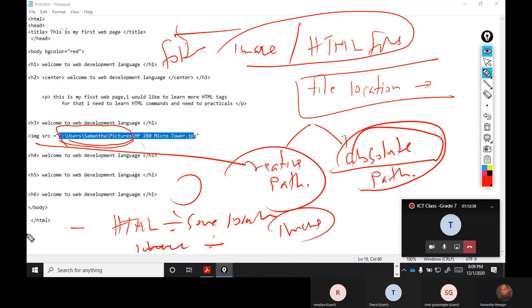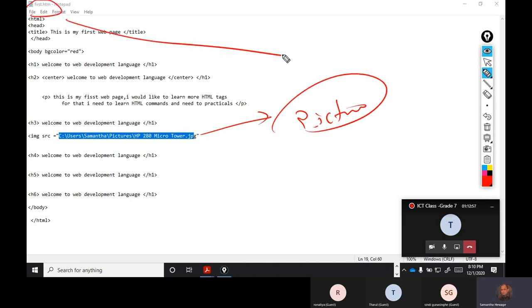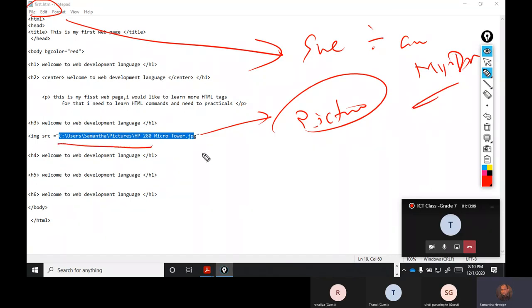Got it? So that's what I gave, because this image, the computer image, is in the documents. But this image file is in the pictures. But this HTML, first.html, is saved in another location. I think my documents. So there are two separate locations. Because of that, I give the absolute path. This is called absolute path.